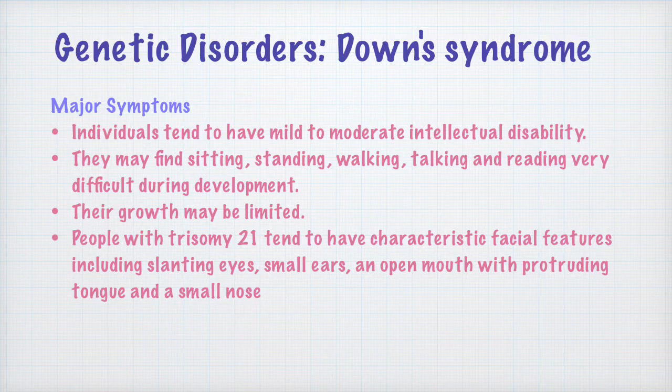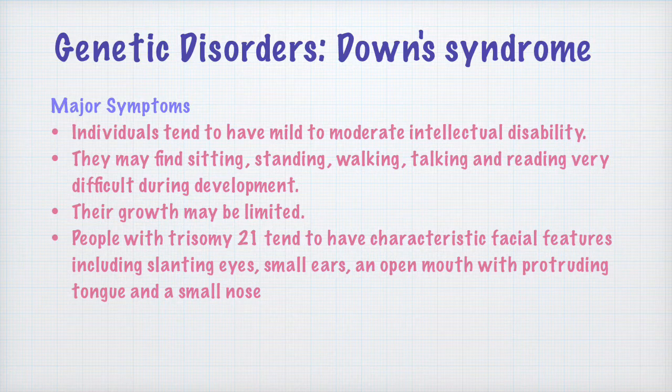Children with Down syndrome have a delayed development, so all their milestones are reached at a later age than normal children of their age. Developmental milestones are achieved by Down syndrome people in a delayed manner. Their physical growth also may be limited.